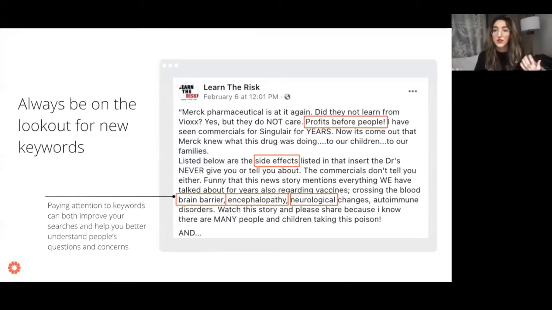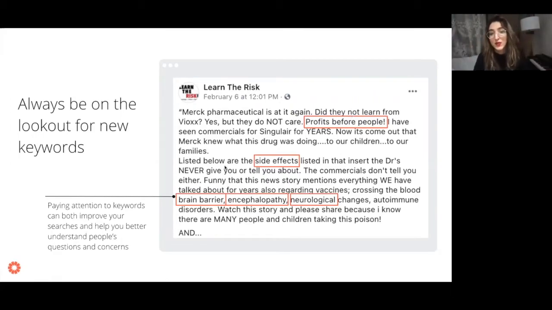Whether or not you disagree, that is a common critique and a common narrative that people are using to talk about vaccines. So if we're interested in researching that and digging into it further, it helps to understand and be able to search for phrases like this that will bring up those posts that people are making online.